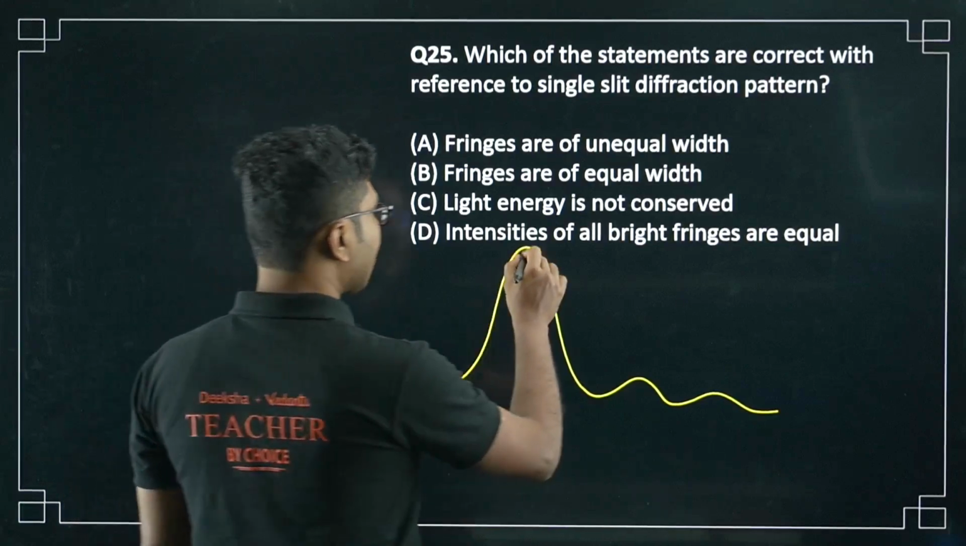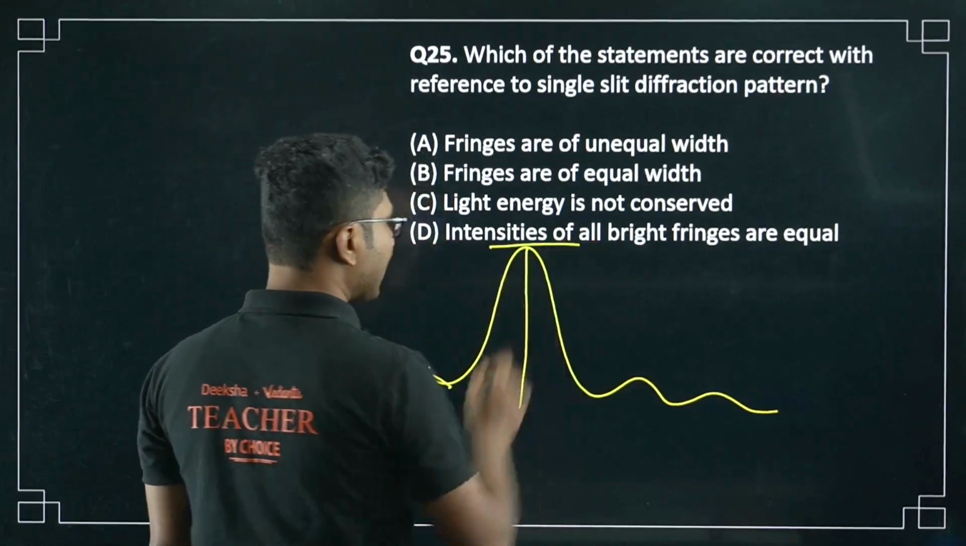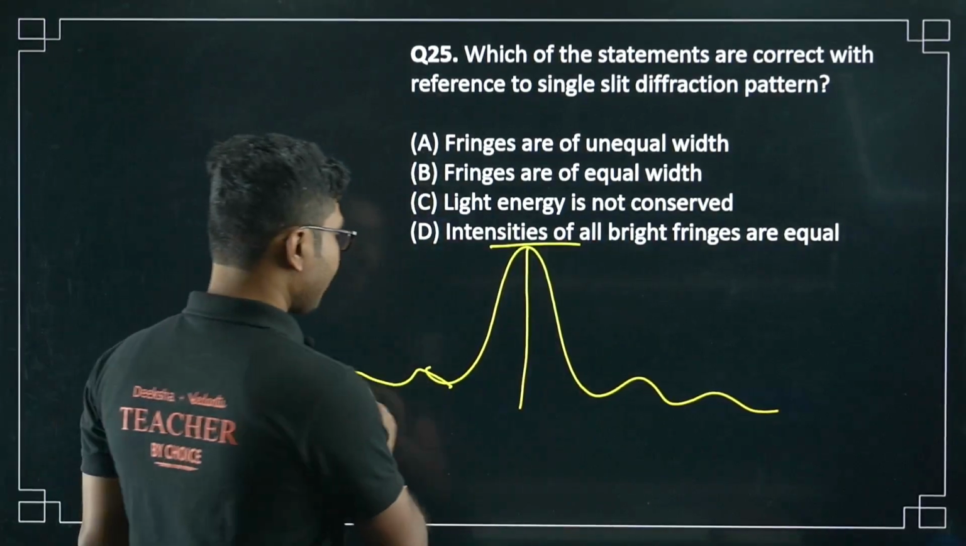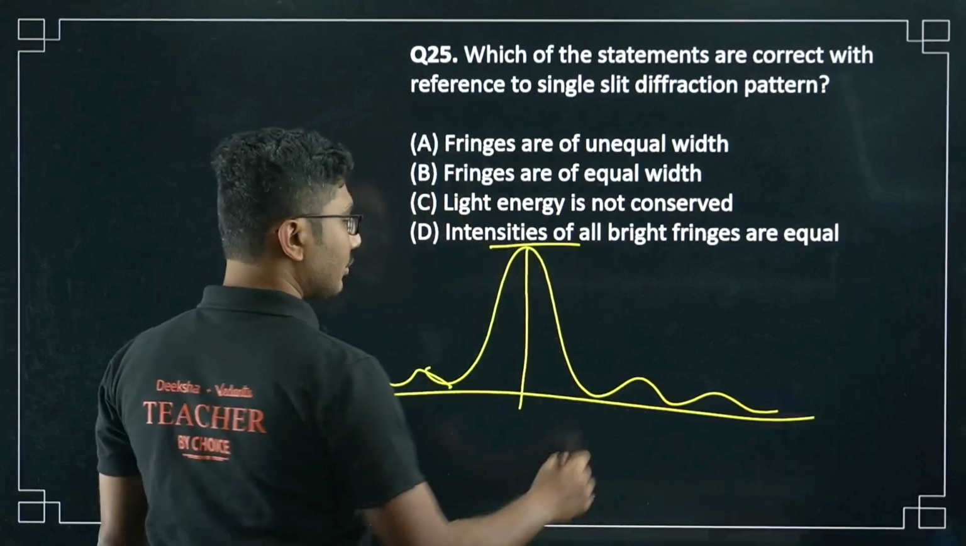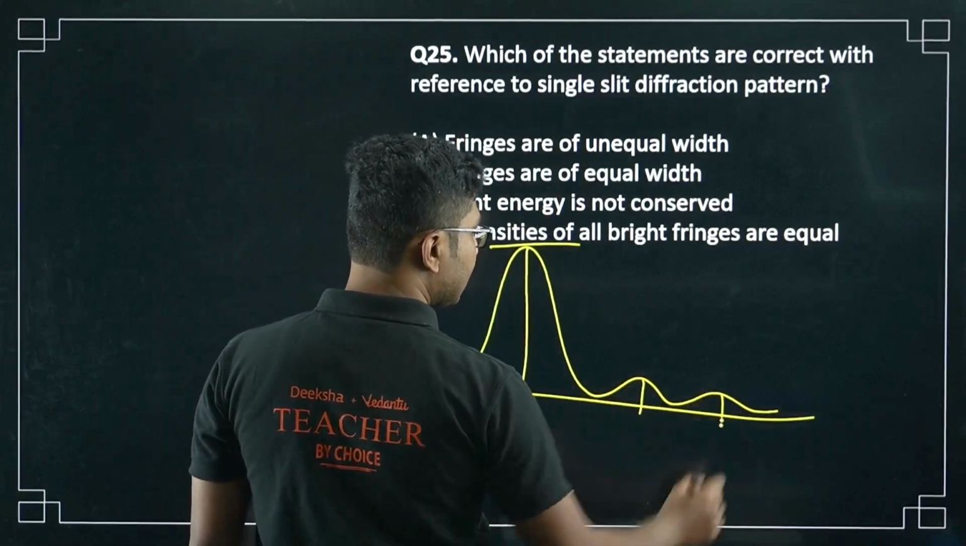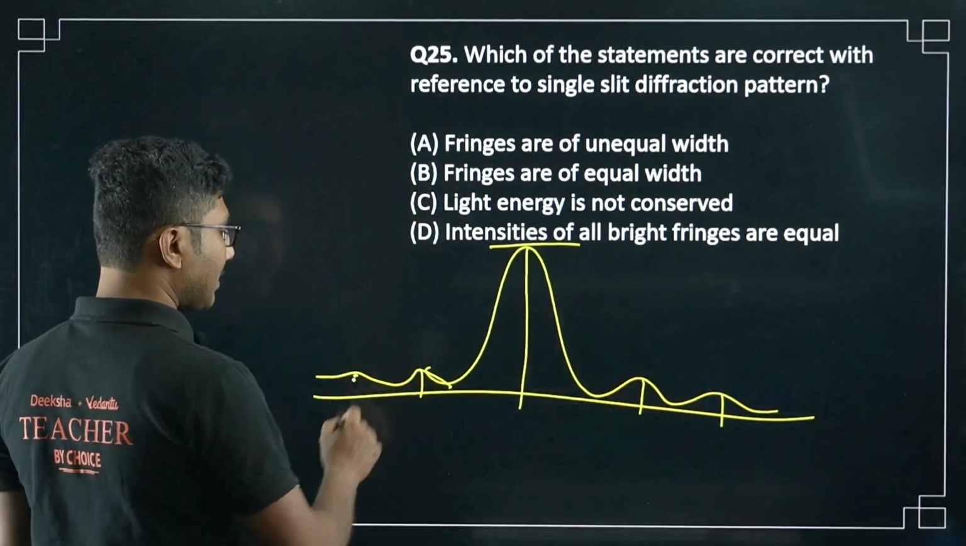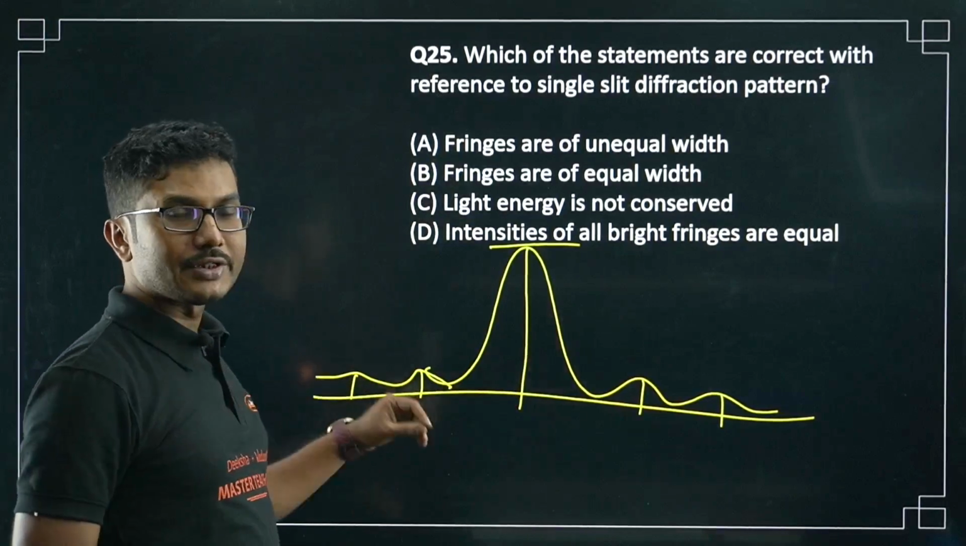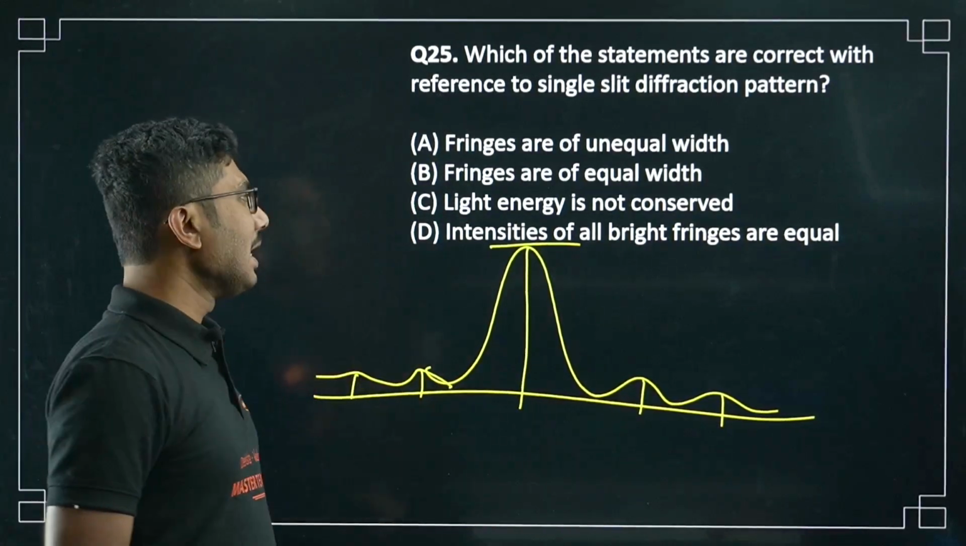Okay, so this is the central fringe brightness. This peak represents how bright it is. This is from the ground, suppose 0 brightness, so you can see this is the secondary maxima, this is the second order maxima. So as you move away from the central fringe, the maxima decreases quickly, right?